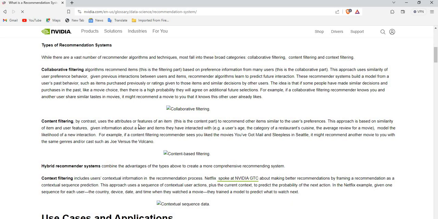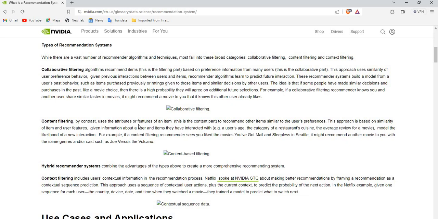For example, if a collaborative filtering recommender knows you and another user share similar tastes in movies, it might recommend a movie that the other user already likes. Content filtering, by contrast, uses the attributes or features of an item and recommends other items similar to the user's preferences. This approach is based on the similarity of items, users, and features. Given information about a user and the items they have interacted with, such as category and average reviews of the movies, the model predicts the likelihood of interaction.